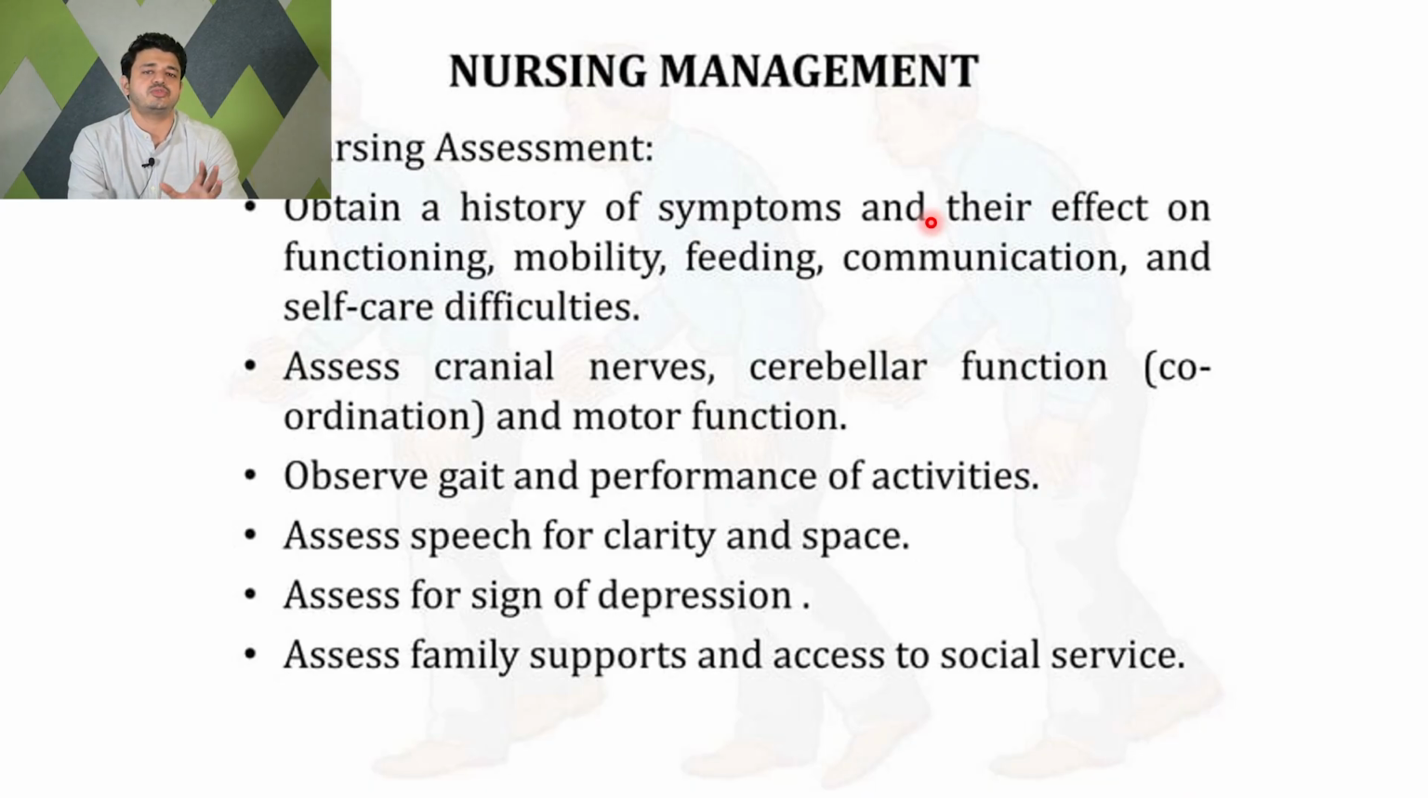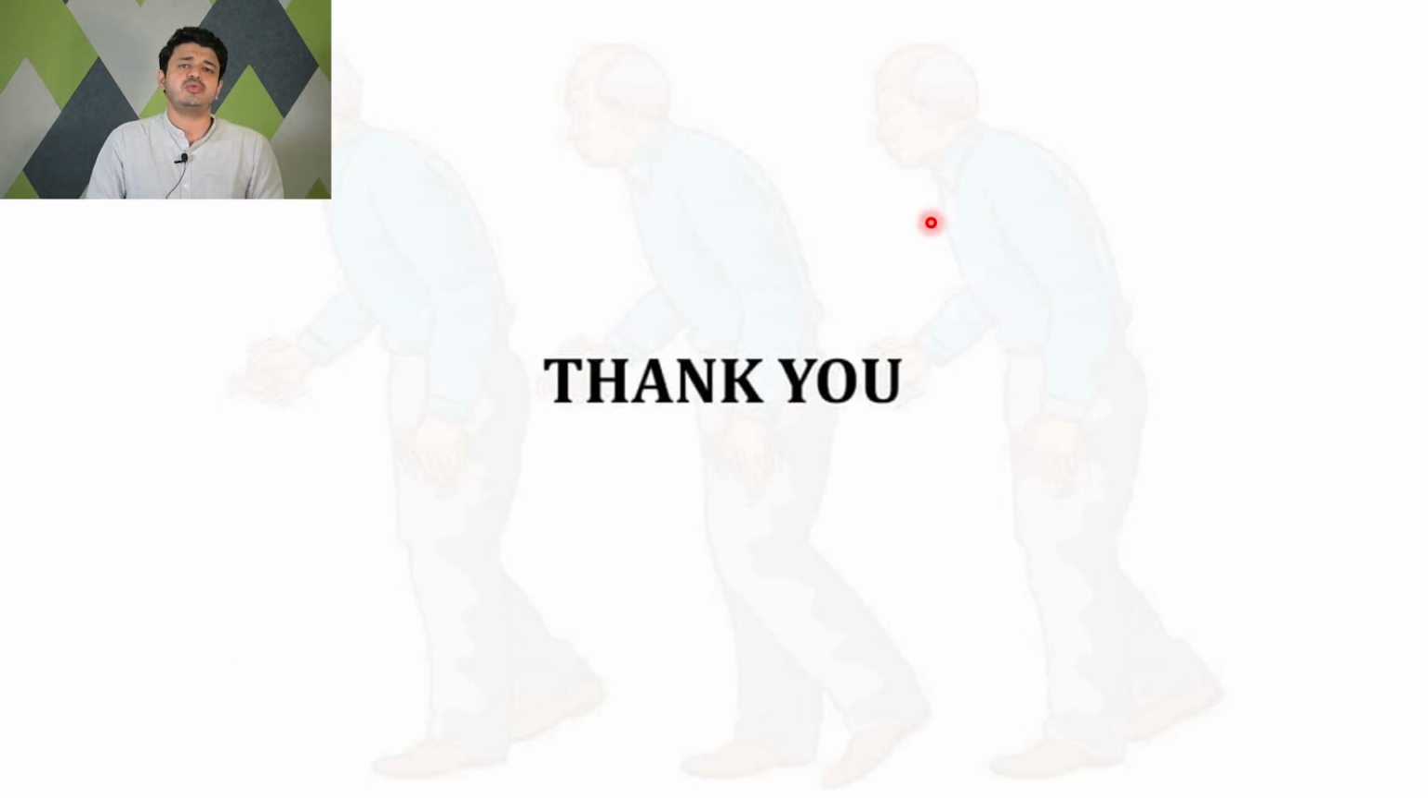So nursing staff should first make the assessment, taking the history, symptoms, effects, functionality, mobility, feeding, and communication. Also, they have to assess the cerebral function and motor function. They observe the gait and performance of activity. They should look at speech, signs of depression, and family support. So, to treat Parkinson's, we need to have a holistic approach.